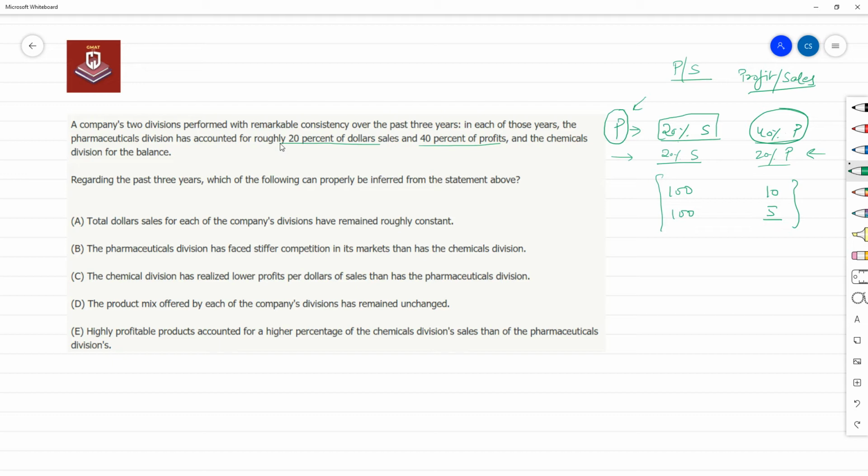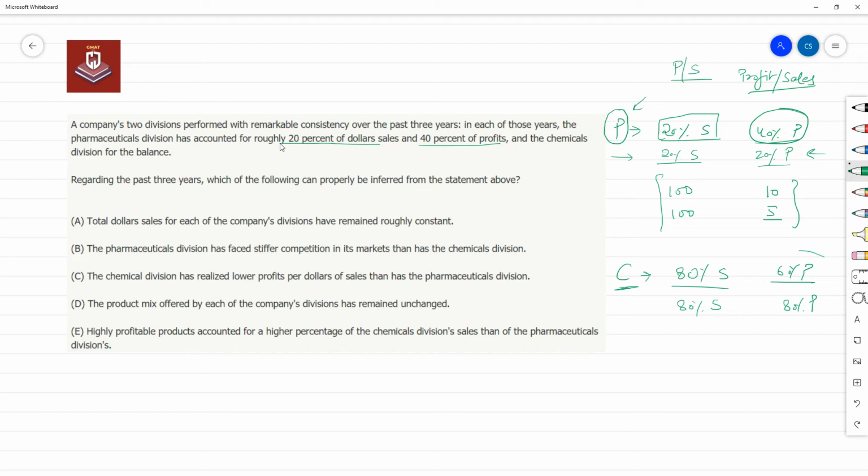And it says a chemical division for the balance. So the chemical division is accounting for 80% of sales and 60% of profits; 40% is accounted for by the pharmaceutical division. So if it is accounting for 80% of sales, then it should ideally have accounted for 80% of profits, if the profitability of this division was the same as the profitability of the company.